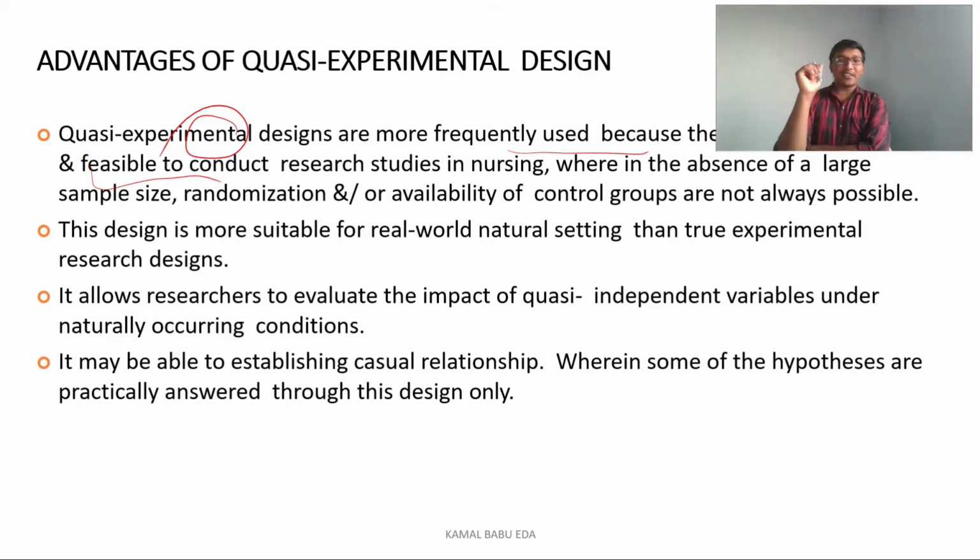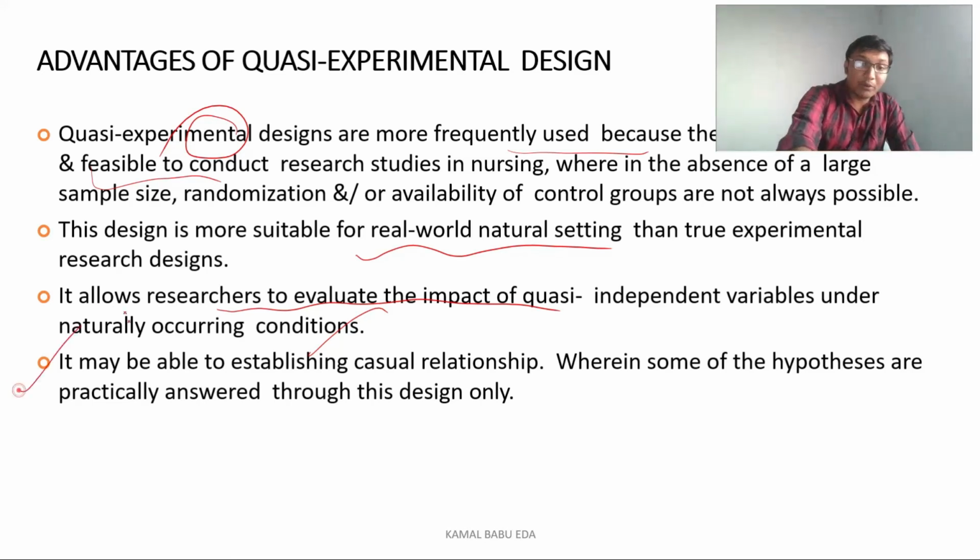So here this research design is more suitable for the real world natural setting compared to the true experimental research design. And it allows the researchers to evaluate the impact of quasi independent variables under naturally occurring conditions. So we are not manipulating the conditions. The conditions that are occurring are very natural. You cannot go and manipulate what the student is writing, or what care the nurse is giving over there. So you want to understand what level of care is being provided there, what level of integrated care is provided there, and who are more successful and who are unsuccessful. What type of integrated care can be given in the somatic ward, and what type of care can be given in the non-somatic ward or psychosomatic ward.